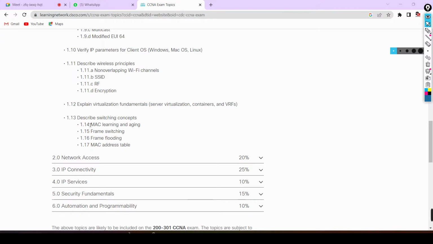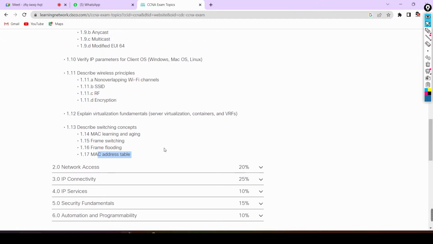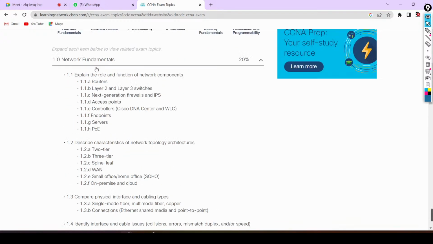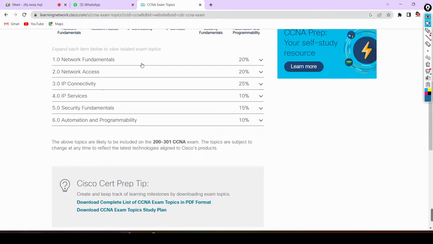Then we will understand the second type of address, that is MAC address: how a switch will learn MAC addresses, what is MAC aging time, how a switch builds the MAC address table, frame switching, frame flooding and the MAC address table. So these topics are covered inside network fundamentals. First of all, we will understand this topic only.